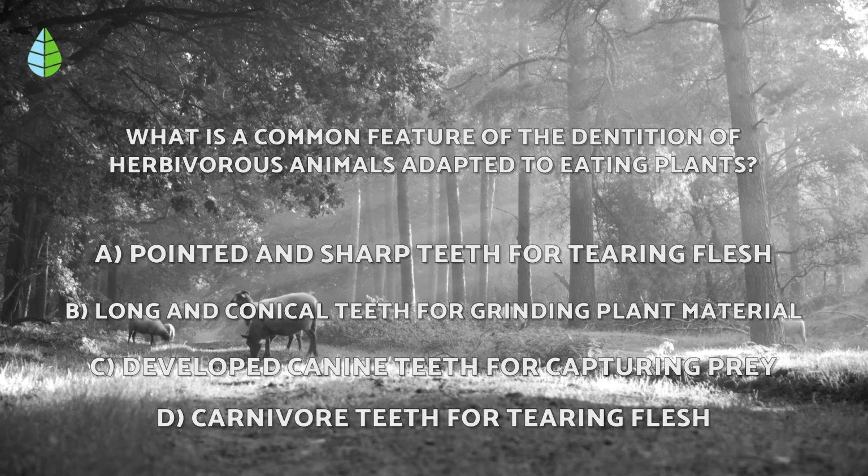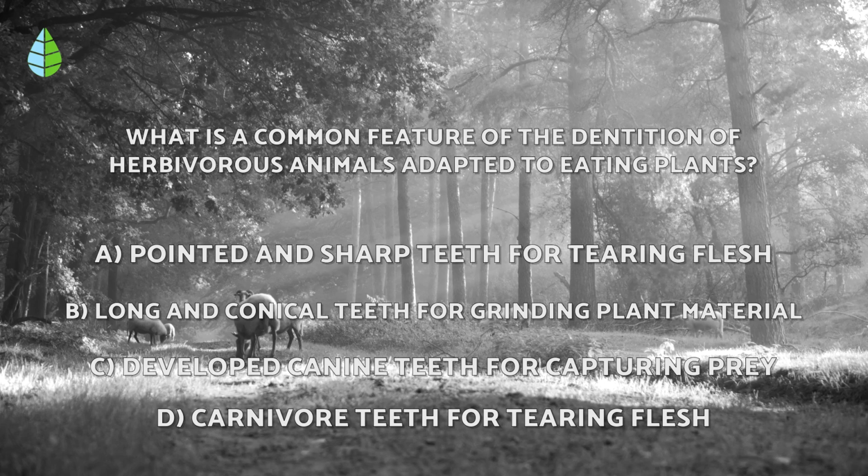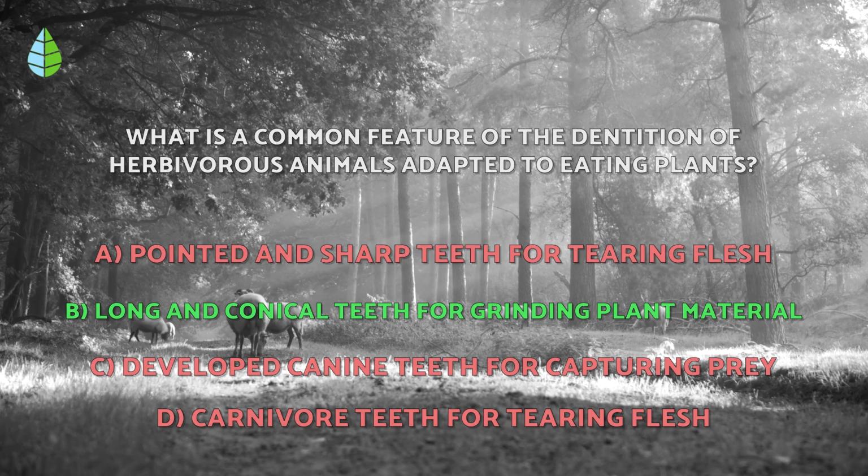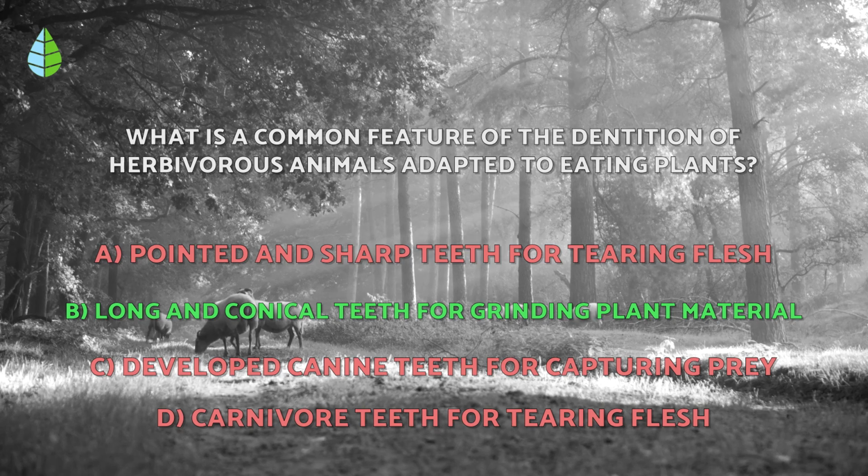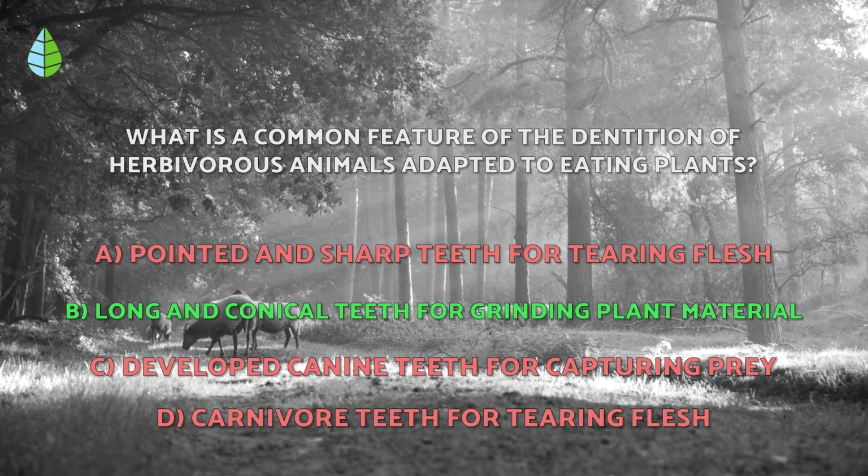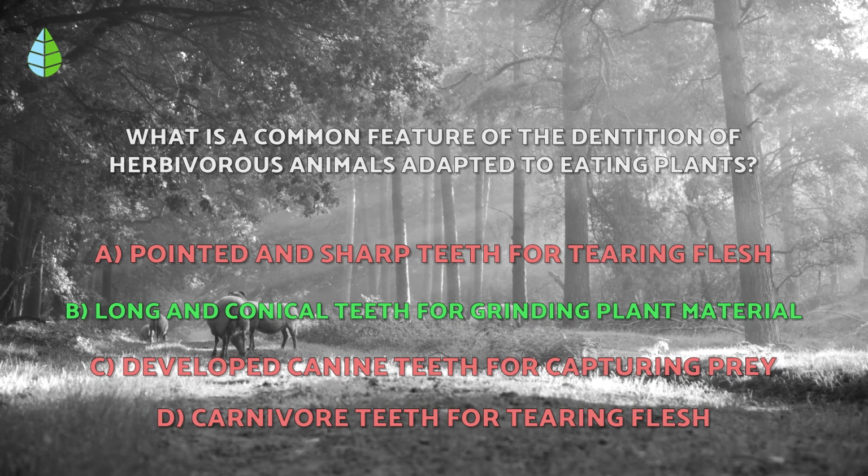And going back to the question we asked you before, the correct answer is B. Herbivorous animals typically possess long, conical teeth that assist them in cutting and grinding plant matter, such as leaves and stems.